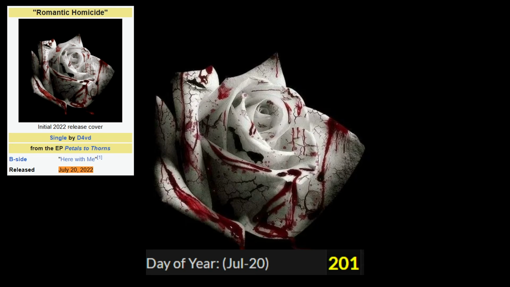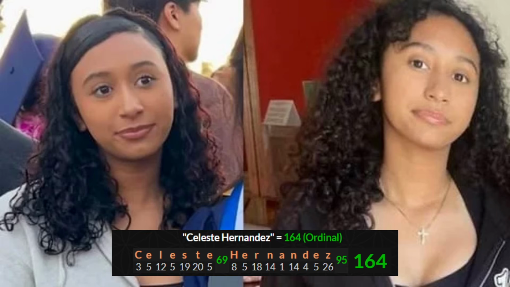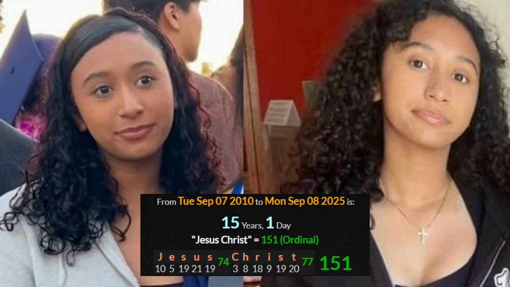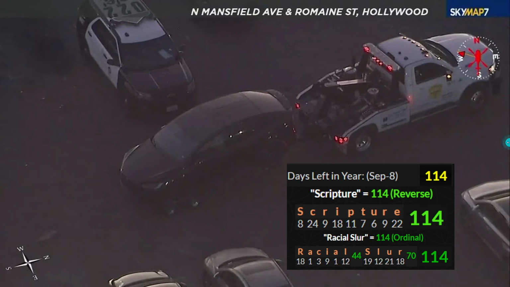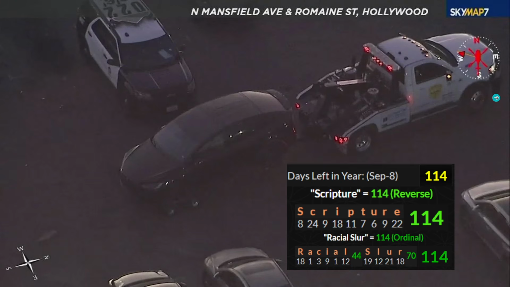And this is what these people do. They hide behind the name Jesus, right? But we about to see what it really boils down to. Because look at this, right? We got these Jesus Christ connections, right? Even the day that her body was found was on a day leaving 114 days left, just like scripture.